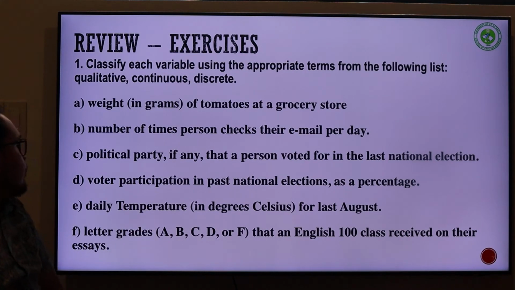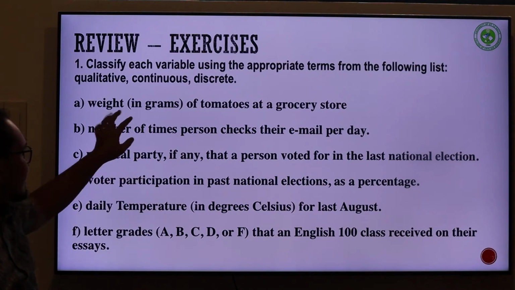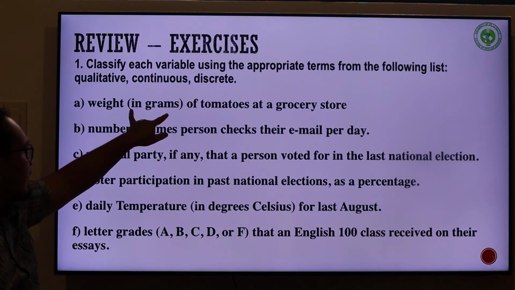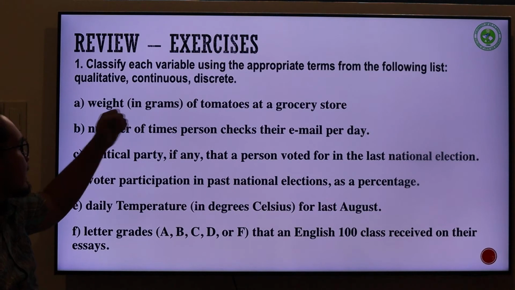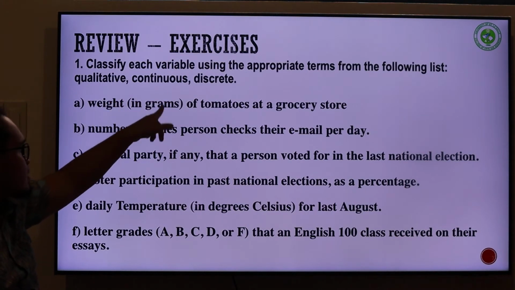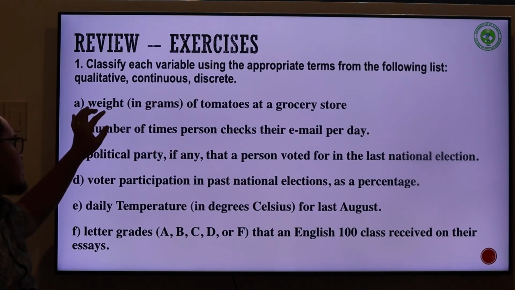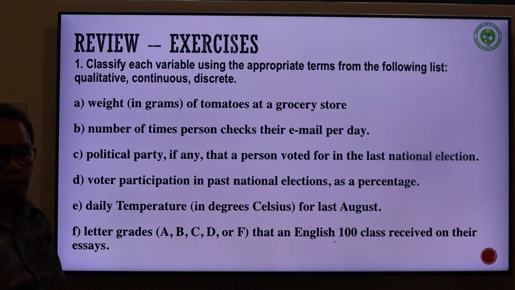Now, letter A, weight in grams of tomatoes at a grocery store. So what do you think that is? Since it is in grams, it's not qualitative because it talks about quantity. And take a look at that, it has some units with it. So this is pretty much a continuous variable, or a quantitative continuous.